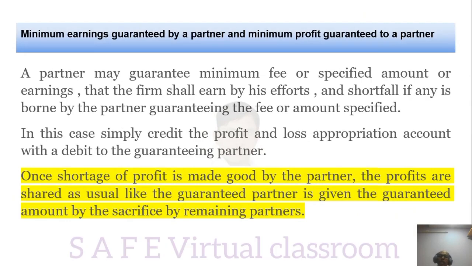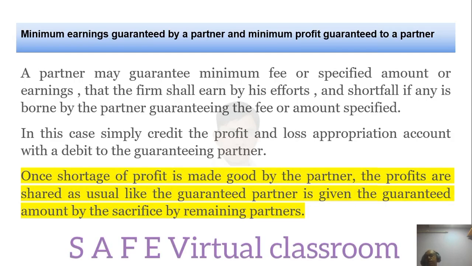Minimum earnings guaranteed by a partner and minimum profit guaranteed to a firm, both the things are there. Both may be given simultaneously. Minimum earnings may be guaranteed by a partner, and minimum profit may be guaranteed to a partner also. So you have to do both the things. There is one problem, which is the last problem of Grewal's fundamentals of partnership firm. Last problem, illustration. Basically this will focus on this.